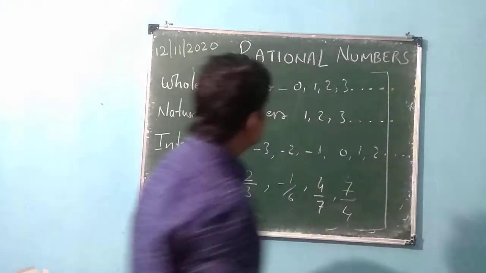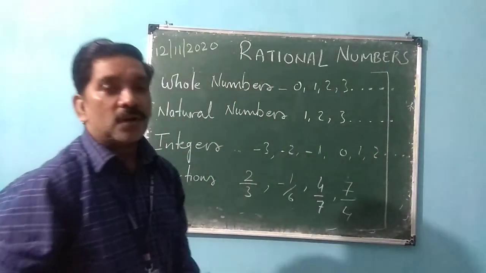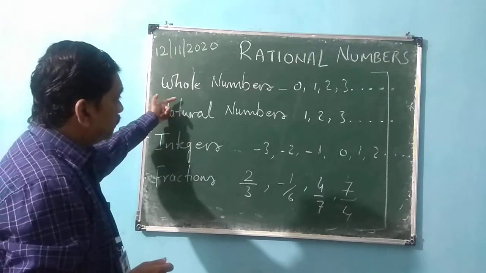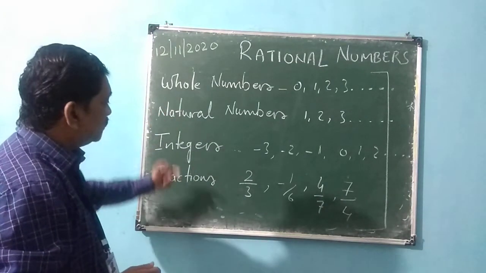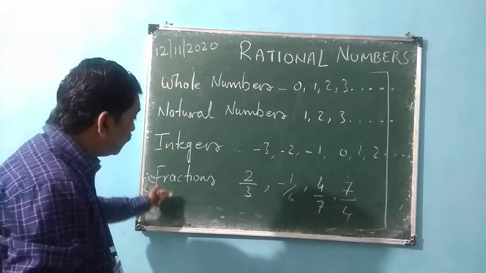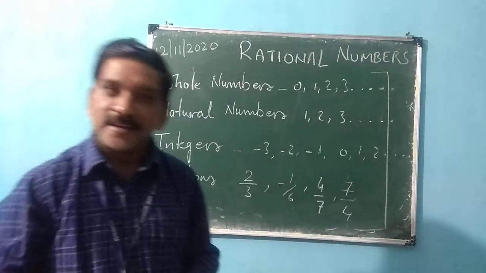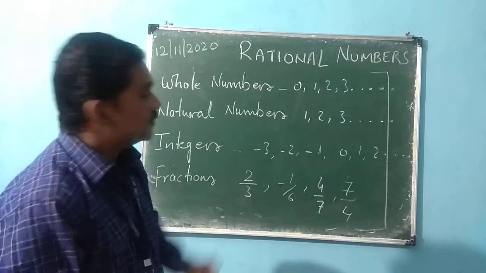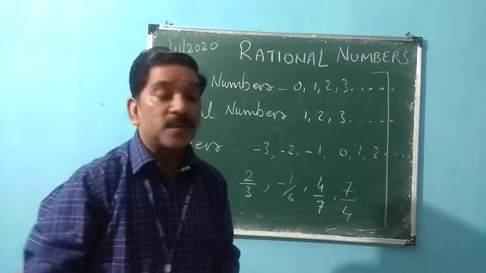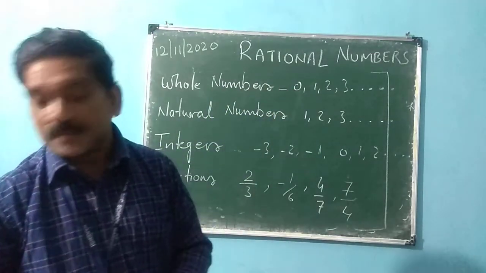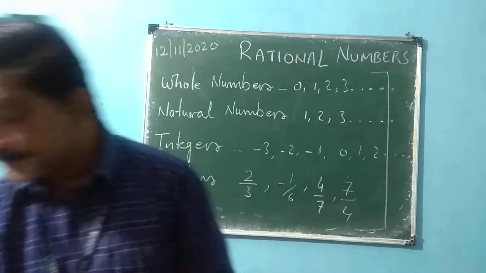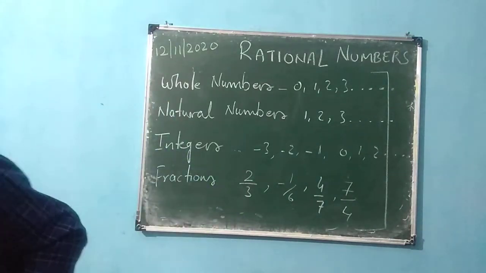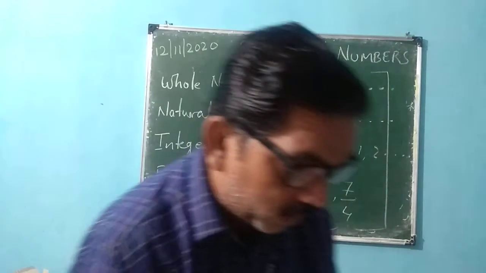So what are rational numbers? All these numbers are called rational numbers. Whole numbers are rational numbers, natural numbers are rational numbers, all integers are rational numbers, all fractions are rational numbers. So they come under the topic rational numbers. So our new topic will be rational numbers. If somebody asks you to define rational numbers, how will you define them?